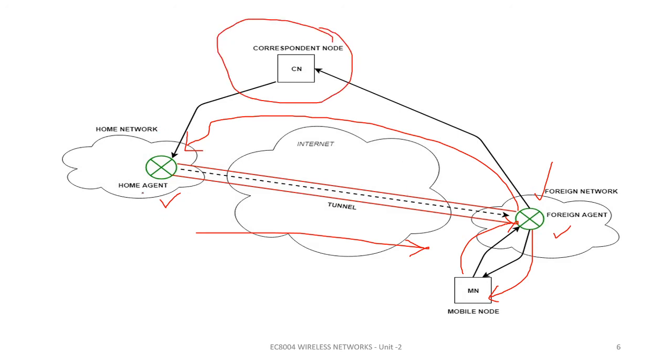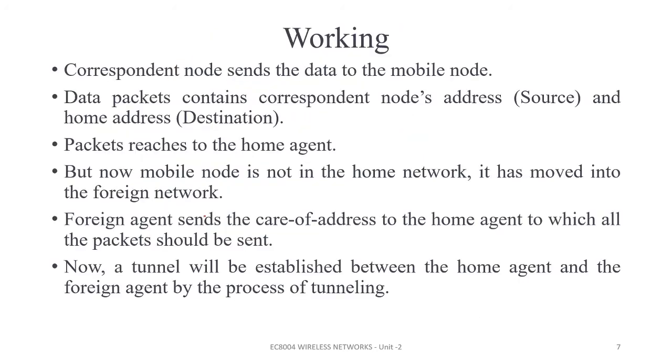I am sending from home agent to foreign agent, and from that, it is communicating to my mobile node. Then the acknowledgement or message is given to the foreign agent through my correspondent node. That is what it is said here.